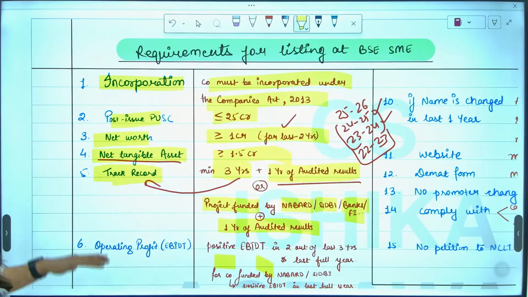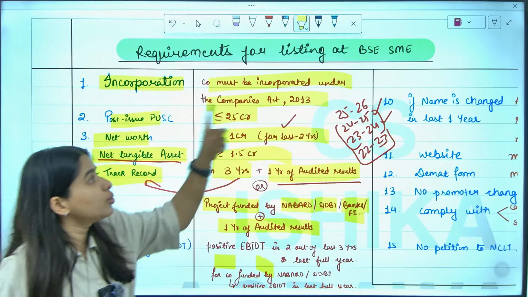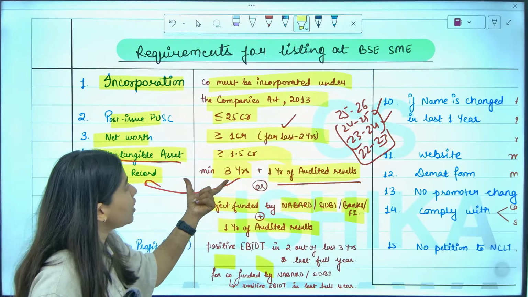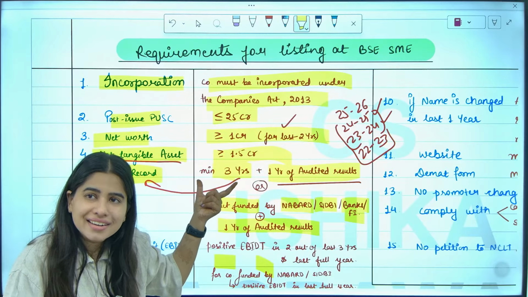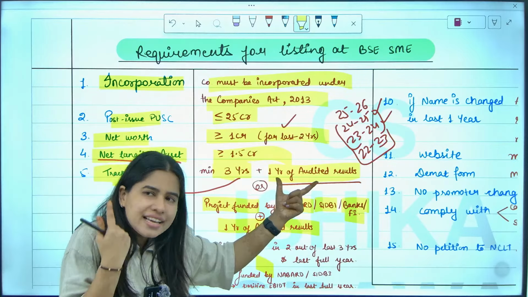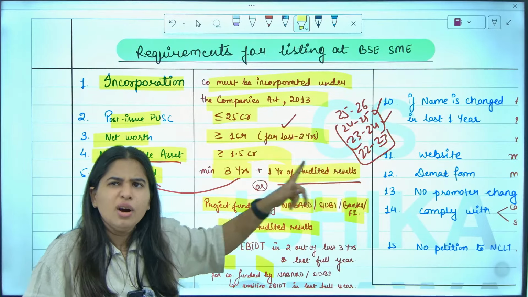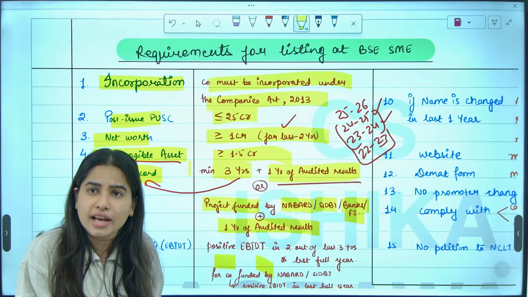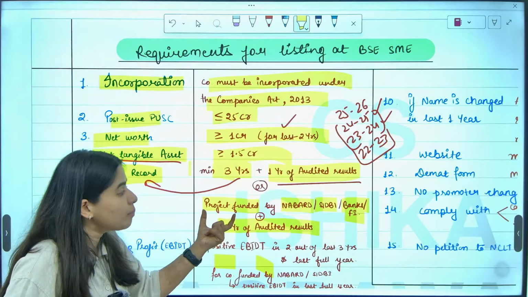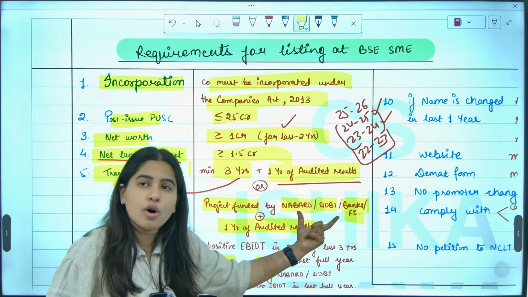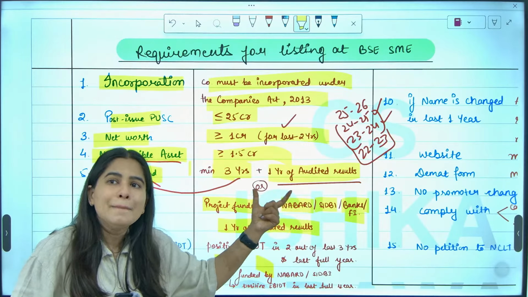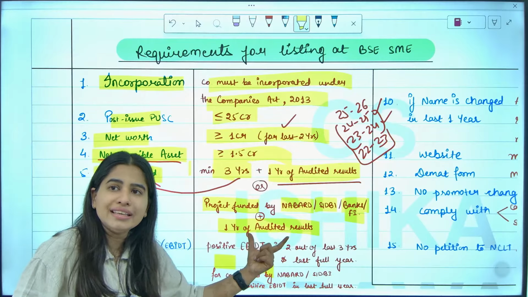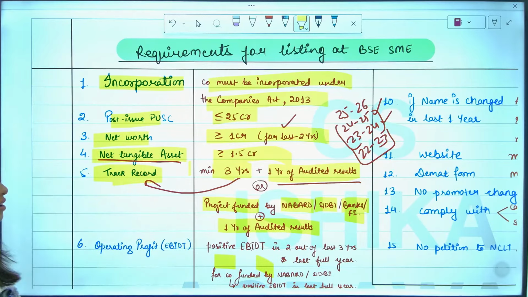Once again, everybody, what track record do you need to get listed in BSE SME? You should have a minimum 3 years track record and at least 1 year of audited result. But ma'am, if we don't have 3 years of track record, let's say we got incorporated only last year? In that case, your project should be funded by NABARD or SIDBI or bank or FI, plus you should have at least 1 year of audited result. Are we clear with this?